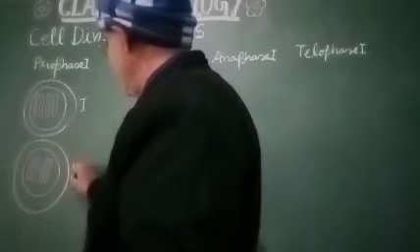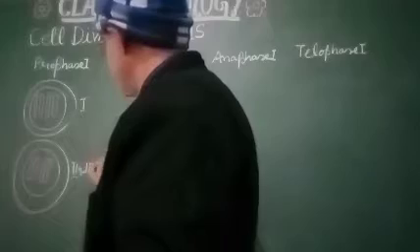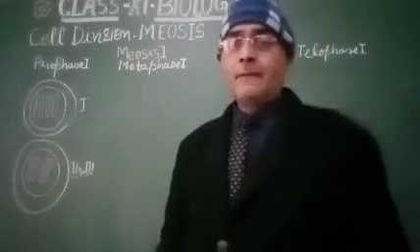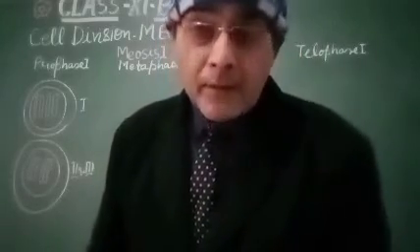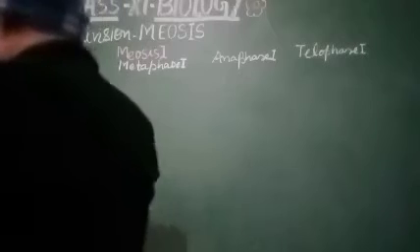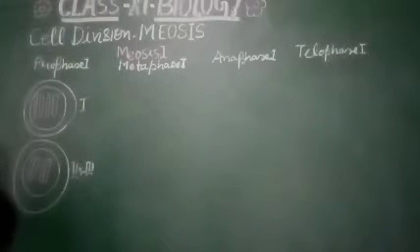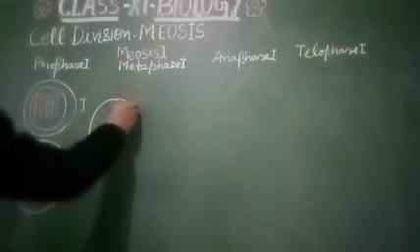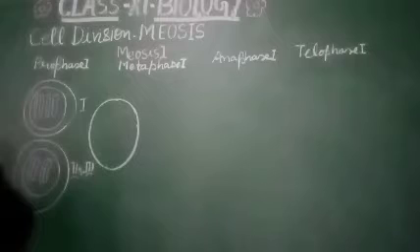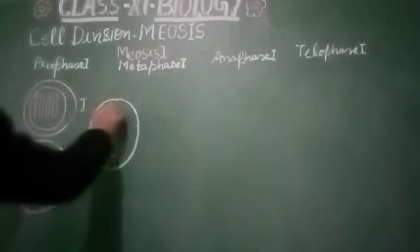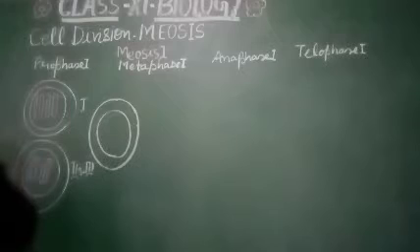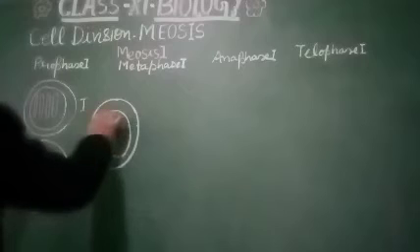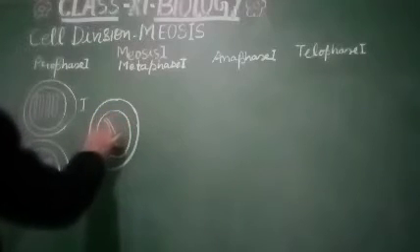This is the second, third, and the fourth stage that you can understand, that there will be the diplotene. Diplotene means the formation of chiasmata. Further, what is happening? Suppose this is the nucleus, and inside the nucleus, the formation of chiasmata takes place.